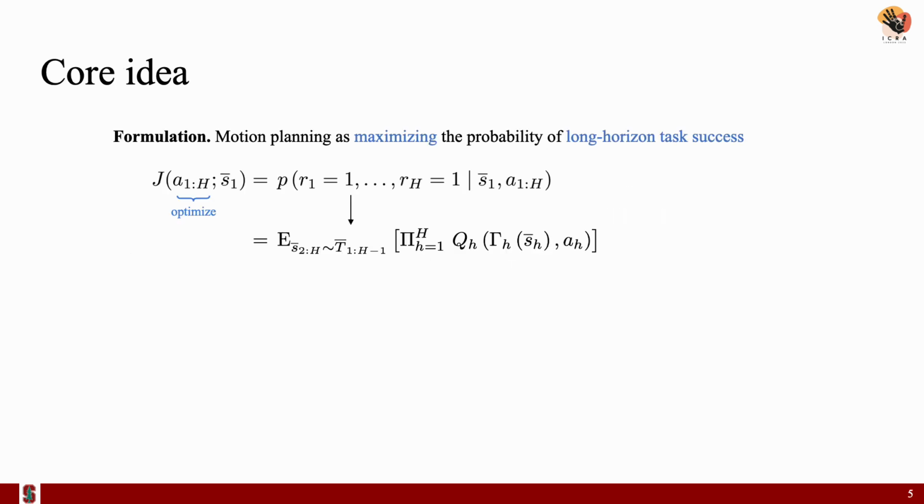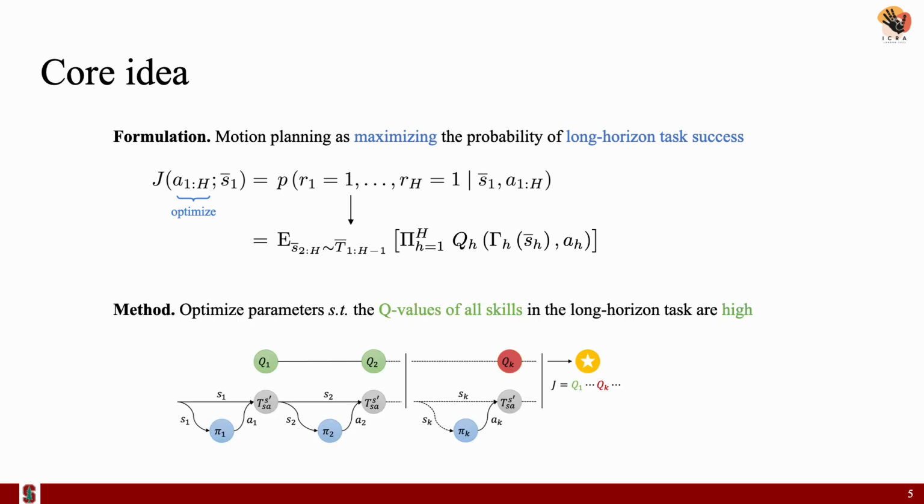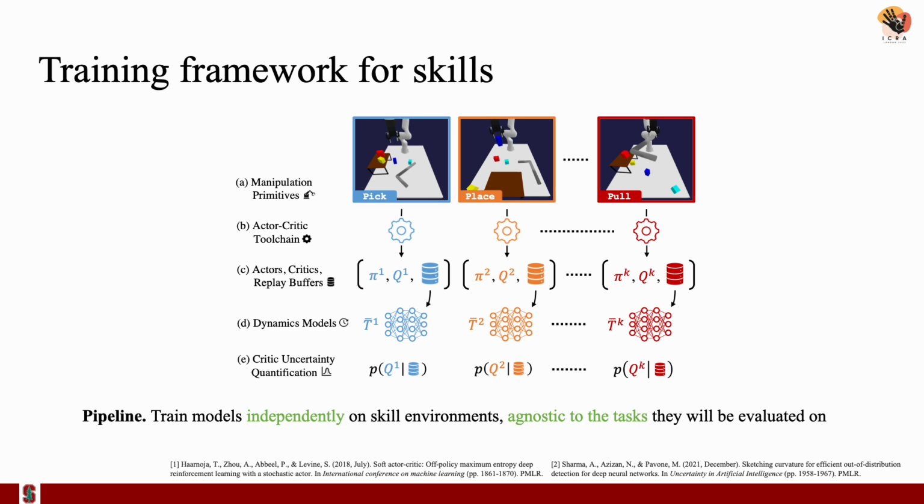Our core idea is to cast the motion planning with learned skills as a maximization problem over the probability of long horizon task success, which we show is equivalent to the product of Q functions for each skill in the task plan. We solve this problem with sampling-based planning to find a trajectory where the Q values of all the skills in the long horizon task are high. Motion planning with STAP requires three key components: skills, their Q functions, and dynamics models that predict future states at which the Q functions will be evaluated.